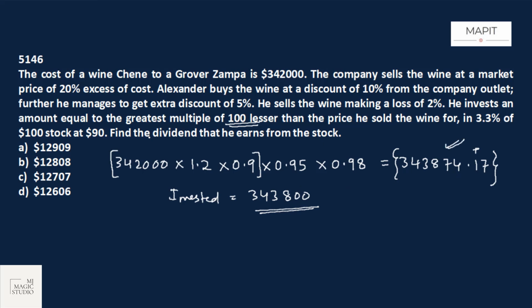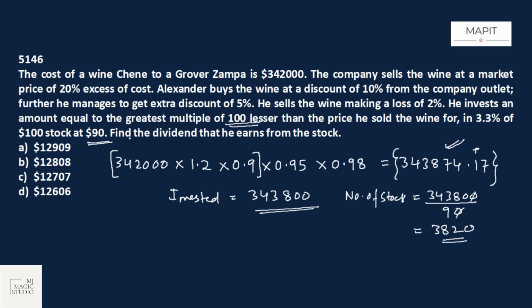In 3.3% of $100 stock at $90, he has invested this much amount in a stock which is actually selling in the market for 90. That means the number of stocks purchased is 343,800 divided by 90. That would come to 3820. 3820 is the number of stocks he has purchased.